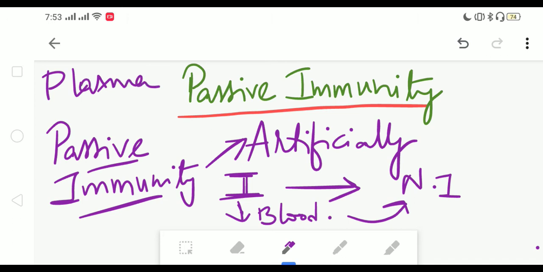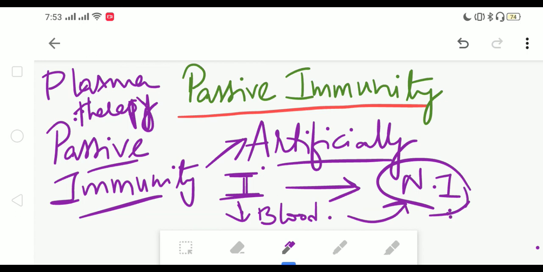We all might have heard of plasma therapy. This plasma therapy is nothing but a way of passive immunization. That is, we are trying to produce artificially acquired passive immunity in the non-immune person. Right? Essentially, we are transferring antibodies and immune cells from an immune person who has already developed immunity, to a non-immune person.